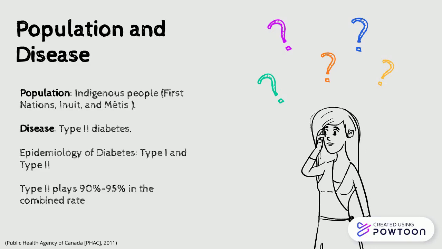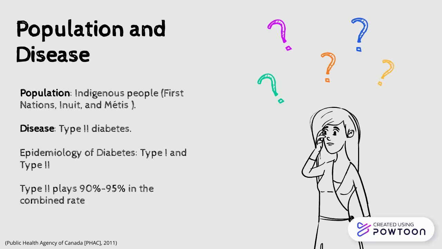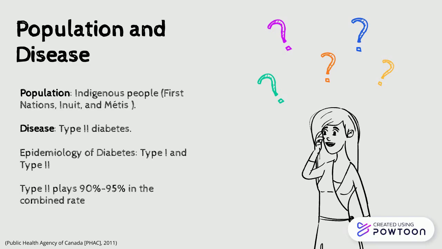Since the data of type 2 diabetes is usually combined with type 1 diabetes to construct the epidemiology of diabetes, and the type 2 diabetes usually plays 90 to 95% in the combined rates, we will be focusing on the details of general diabetes in the largest indigenous group of Canada, the First Nations.